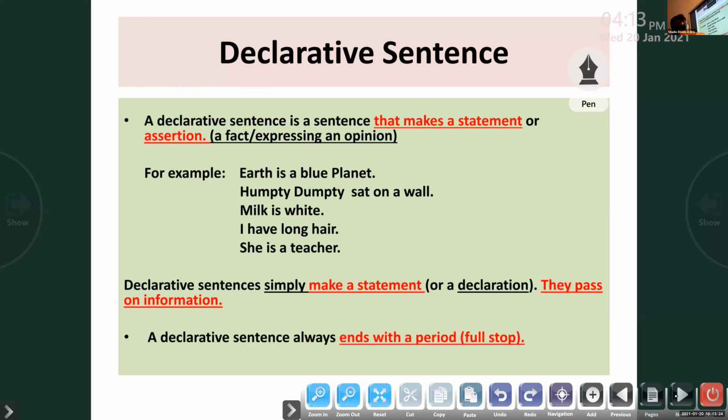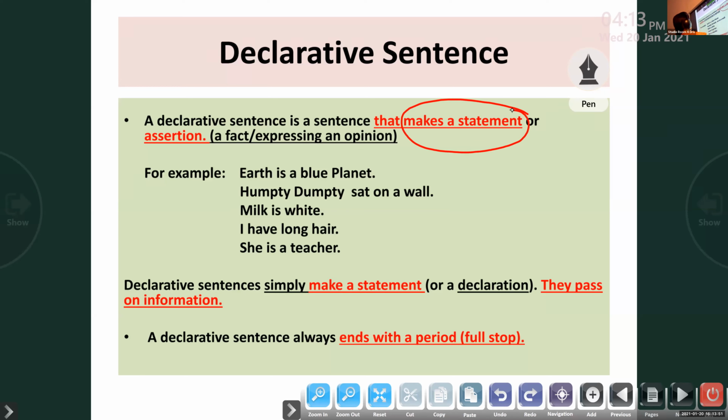Look here. A declarative sentence is a sentence that makes a statement or an assertion. It can be a fact. As I have told you, the milk is white, right? It is a strong fact. It's the color. The statement I am not a fool. I am coming with you. The bird can fly high.